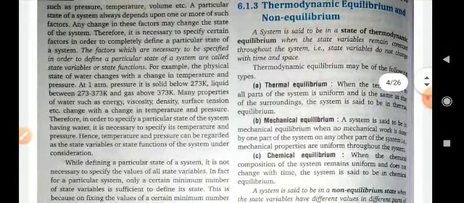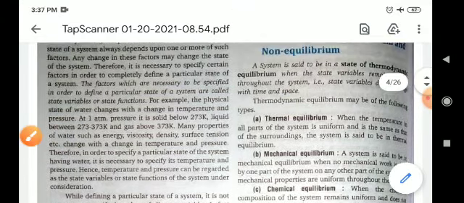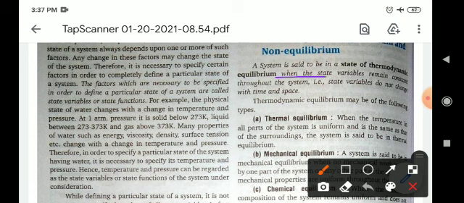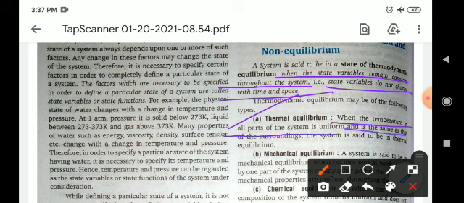Okay, now types of processes: thermodynamic equilibrium and non-equilibrium. So a system is said to be in thermodynamic equilibrium when its state variables remain constant throughout the system. State variables do not change with time and space. Thermal equilibrium: when the temperature in all parts of the system is uniform, and the same as that of the surroundings, then the system is known to be in thermal equilibrium.